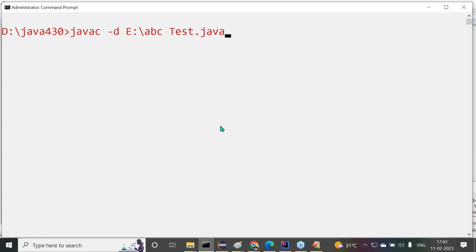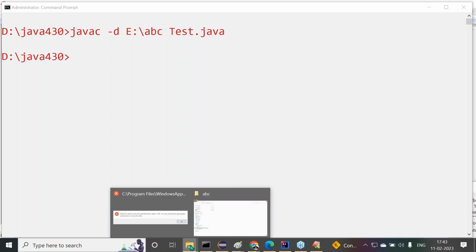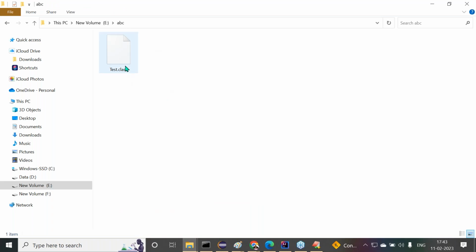generated, at which location, what is the target location? E:/ABC, not the current location. So there we can check for it. In E:/ABC, is the Tester.class file available or not? Nice.